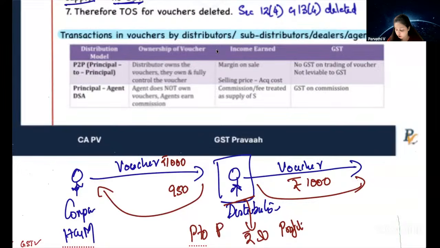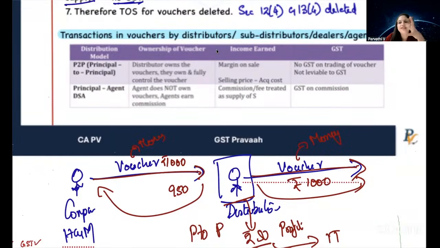On this 50 rupees, the distributor will have to pay income tax. But what I'm asking is, in this supply, is GST applicable? No. Why? Because here it is money. Here again it is money. Money, GST is not applicable. So in this mere buying and selling of vouchers, GST is not applicable because voucher becomes money. On money, GST is not applicable.